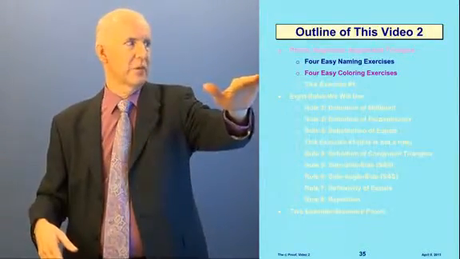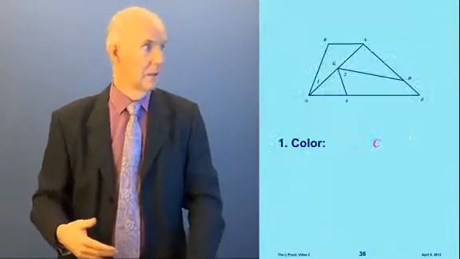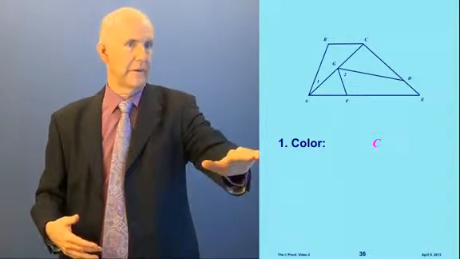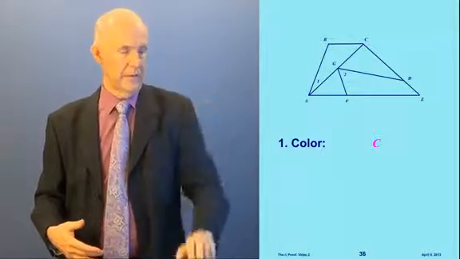Now we're going to reverse this, and we're going to do 4 easy coloring exercises, which is the reverse of what we just did. Okay, here's another diagram. It says color C. So we have to color that on the diagram. What's it going to be?